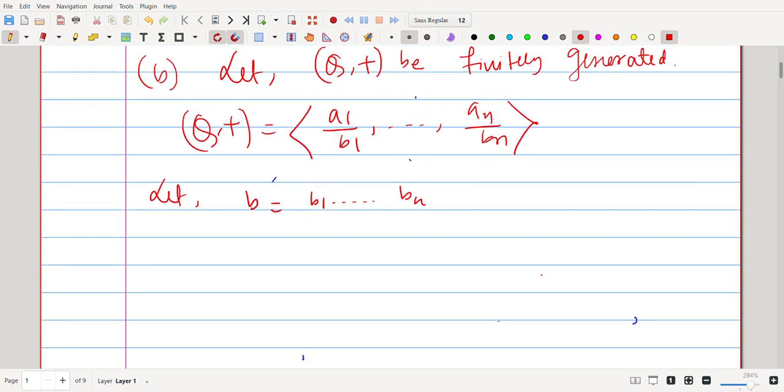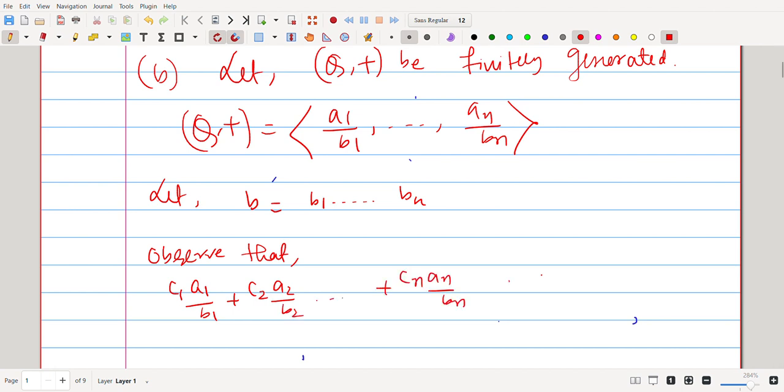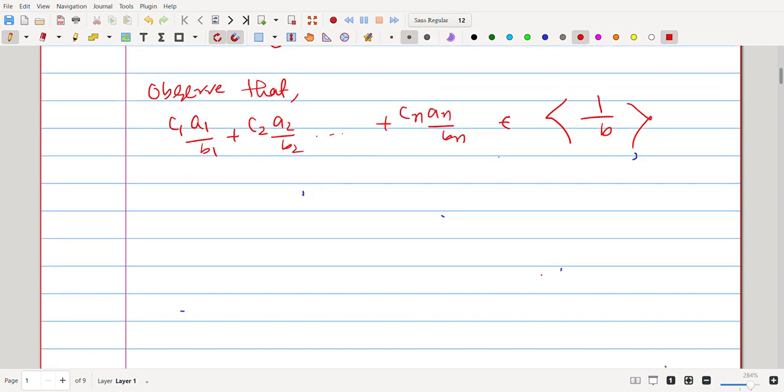And observe that any linear combination of these, say C1 times A1/B1 plus C2 times A2/B2 up to Cn times An/Bn, belongs to the subgroup generated by 1/B, because you can write the denominator as the product of B1 up to Bn.